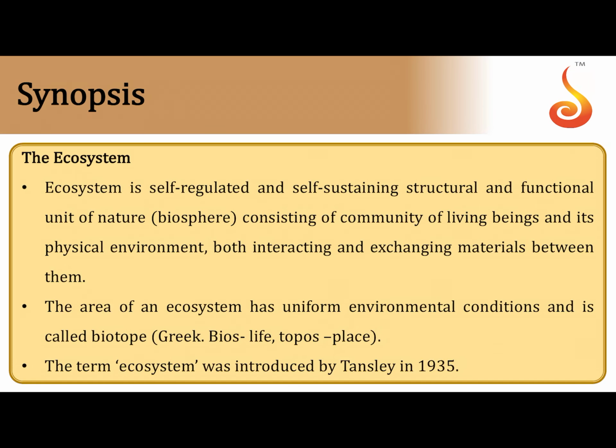So what exactly does ecosystem mean? Ecosystem means it is a self-regulated and a self-sustaining structural and functional unit of nature. This is a very important thing to remember. It is the structural and functional unit of nature, and you have already learned that in an ecosystem there is active interaction between the living organisms as well as the physical environment around them. So there is active interaction taking place between biotic and abiotic components.